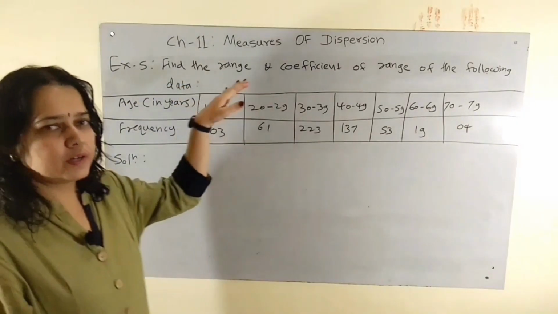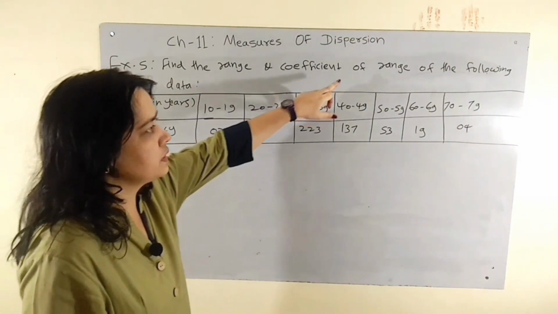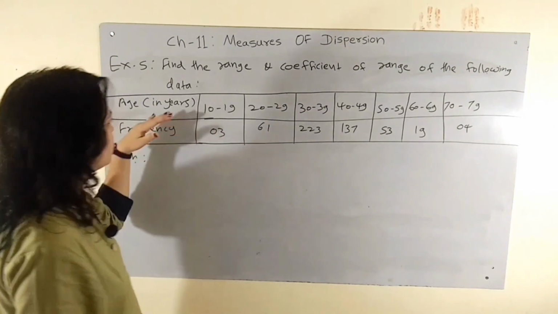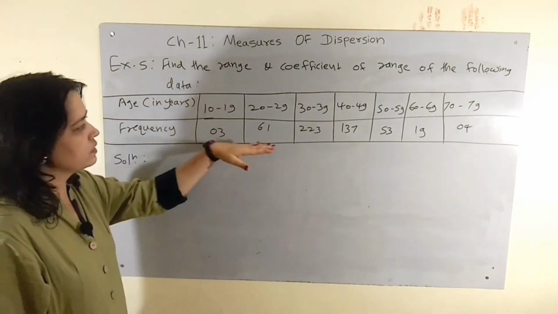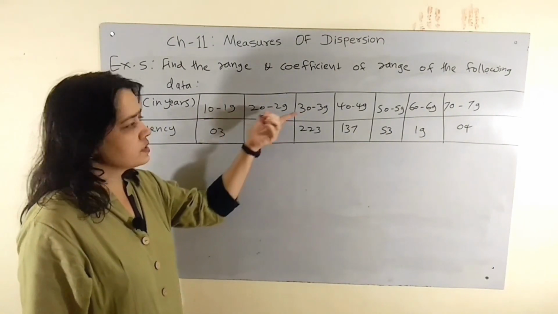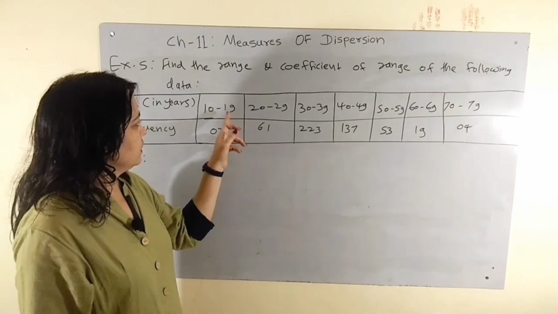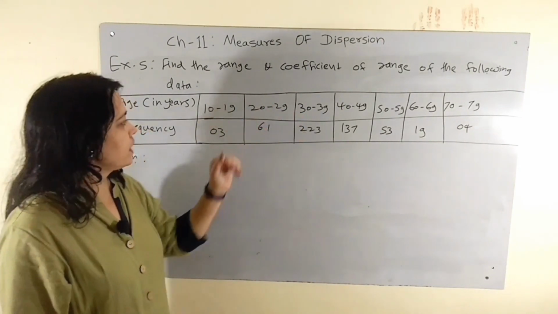Let's move on to our next problem. The next problem is: find the range and coefficient of the range of the following data. Here data is given, age in years and frequency. But in this case the distribution is not continuous. Here 19 to 20, 29 to 30 is absent.